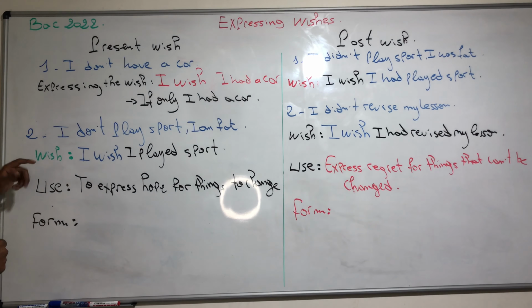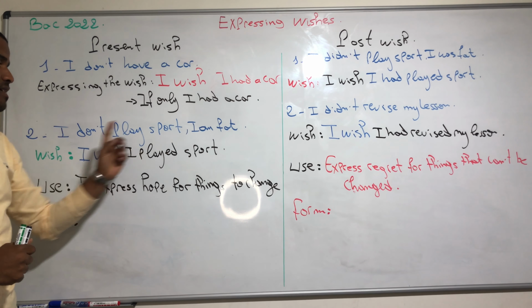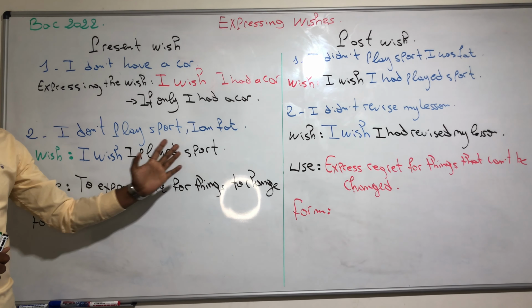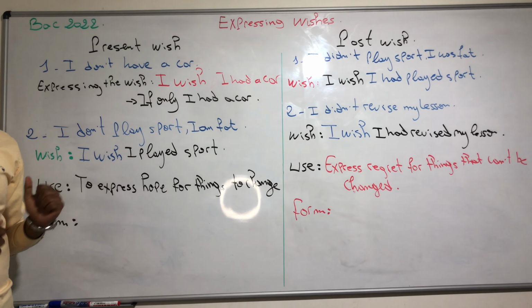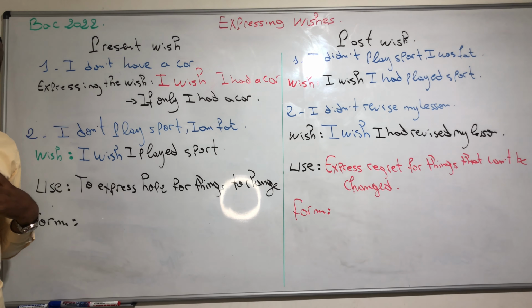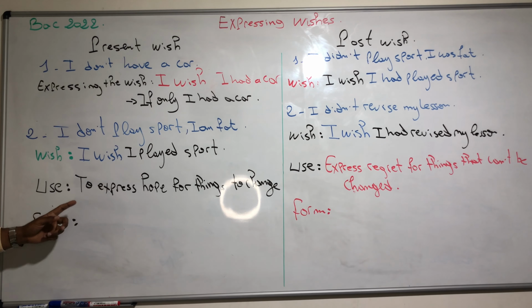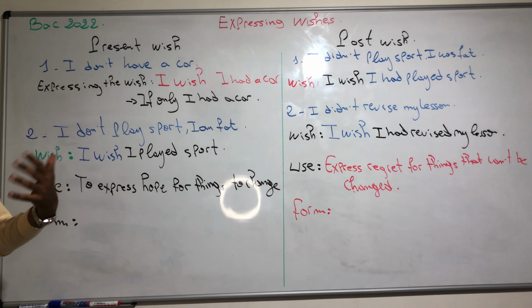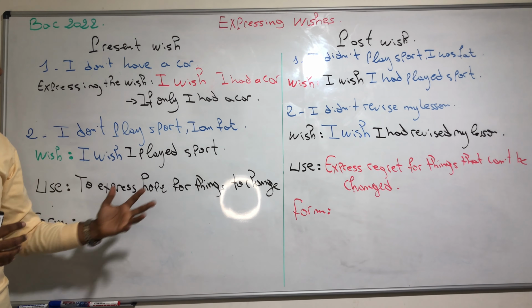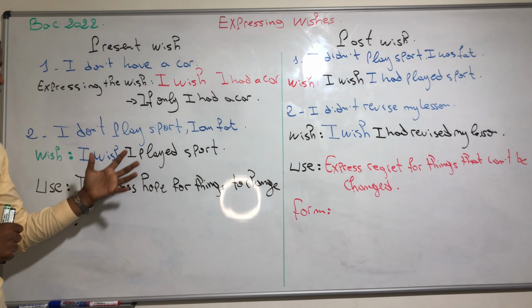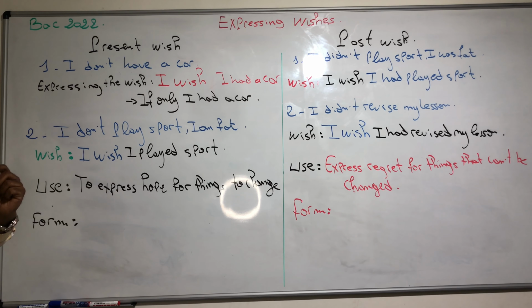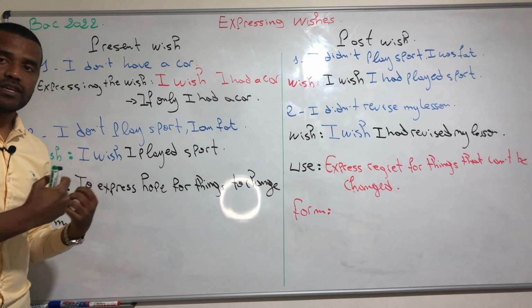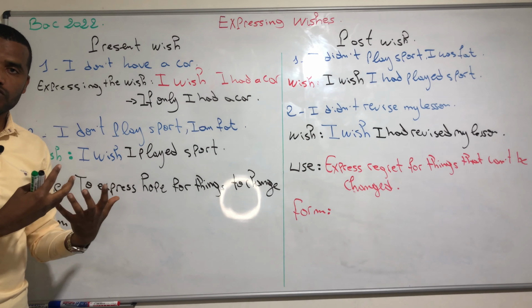We have another example. I don't play sports. I'm fat. So I wish I played sports. Do I play sports right now? No, but I wish. So the use of present wish is to express hope for things to change, maybe in the future. I'm going to have a car and I'm going to play sports. So if we want to express hope for things that can be changed in the future, something like that.